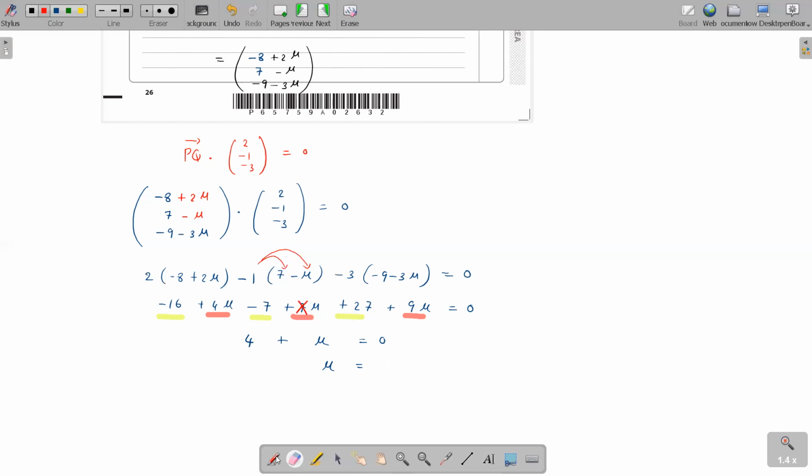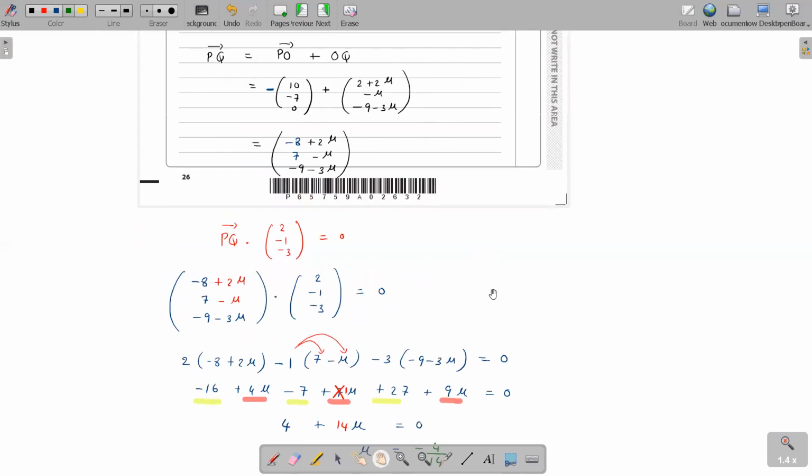4 plus 14 mu will be... How much? 4 plus 1 mu here. 9, 14 mu, right? 7. Yeah. So minus 4 over 14, which is mu, is? Minus 2 over 7. Minus 2 over 7. Mu is minus 2 over 7.